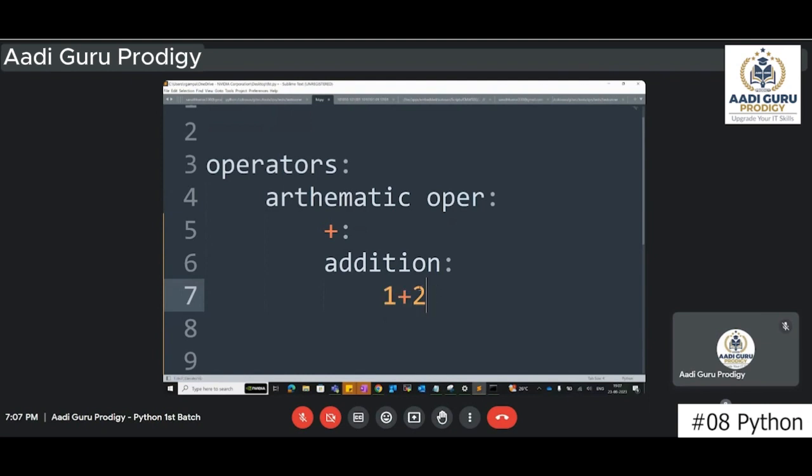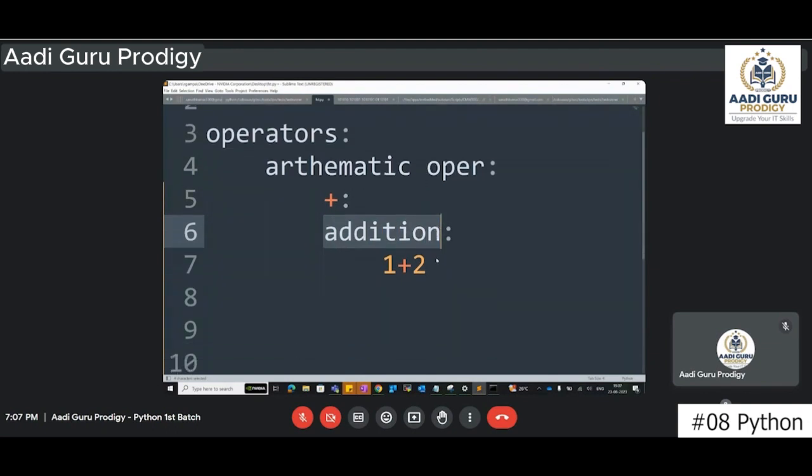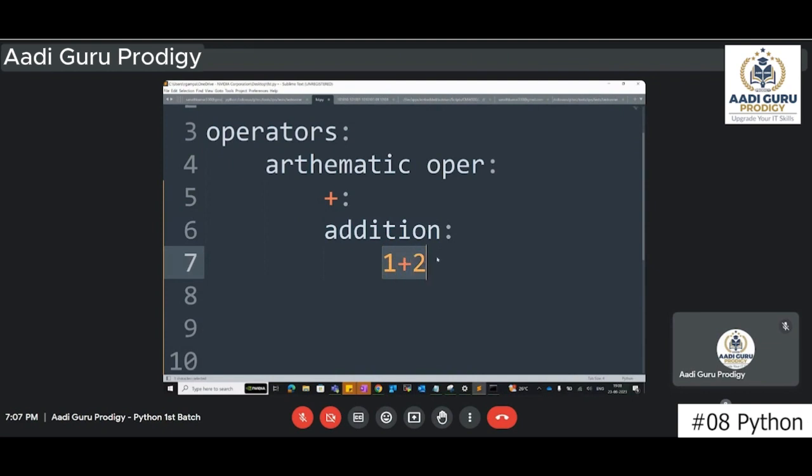If you want to do addition, you have to provide at least two numbers, like 1 plus 2. So as we discussed, the plus symbol is used for two purposes. One among them is addition, which everyone might know. So 1 plus 2 is a case we call addition.